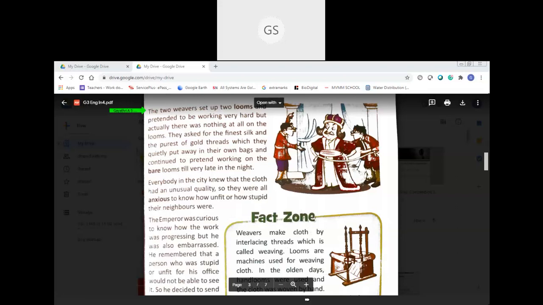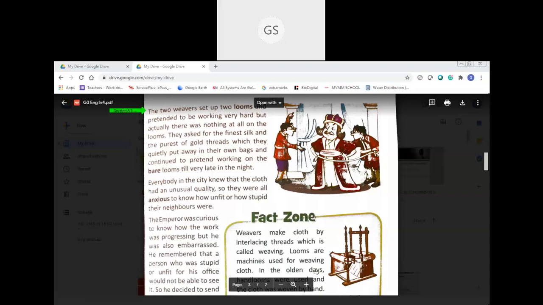Power looms means humans need not work on that. If you switch on the power, it will start working by itself. And the machine that is operated by human hands is called a hand loom. What is it called? Hand looms.